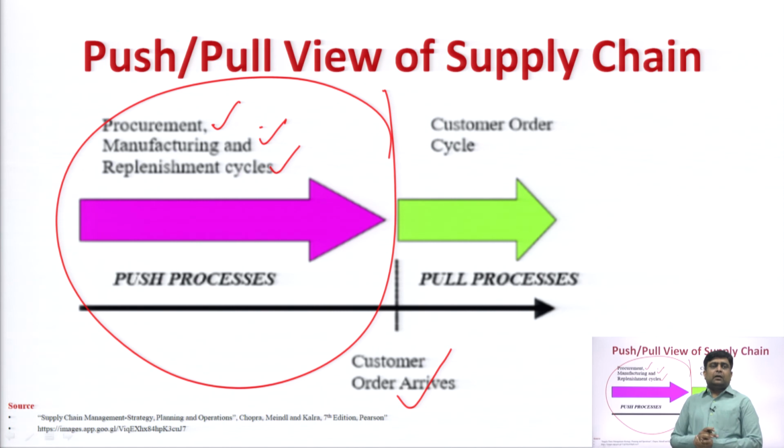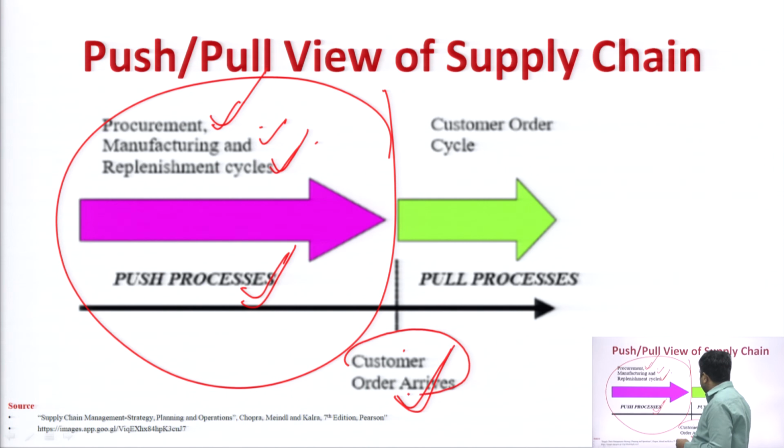Like crackers or Rakhi for Raksha Bandhan, the supplier creates the material and puts it into the market before the customer order arrives. So, this is the push type of process. It consists of the procurement process, the manufacturing process, and the replenishment cycle before the customer order arrives. This is known as the push view of the supply chain.